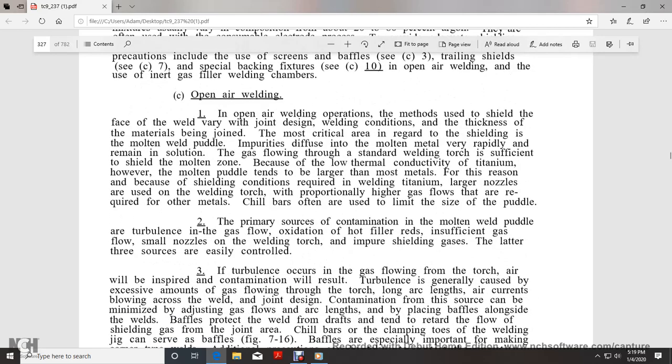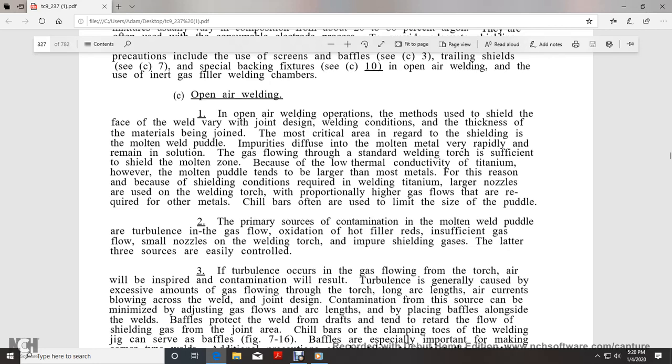Open air welding. In open air welding operations, the methods used to shield the face of the weld vary with the joint design, welding conditions, and thickness of the material being joined. The most critical area regarding shielding is the molten metal weld pool. Impurities diffuse into the molten metal more rapidly than into the remaining solution. Gas flows through the same welding torch to shield the molten zone.